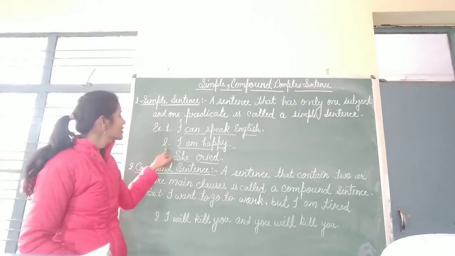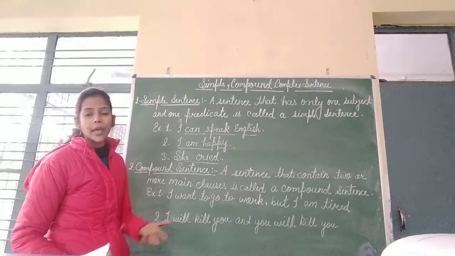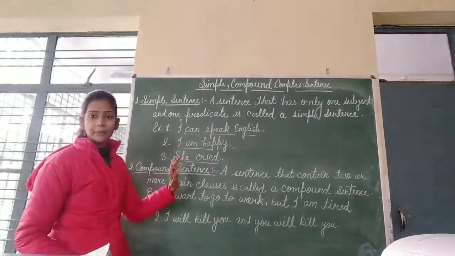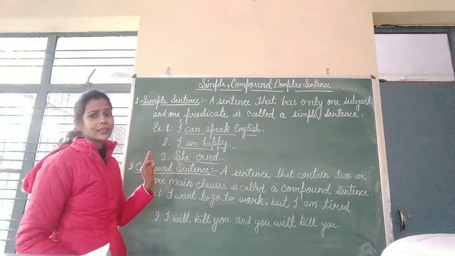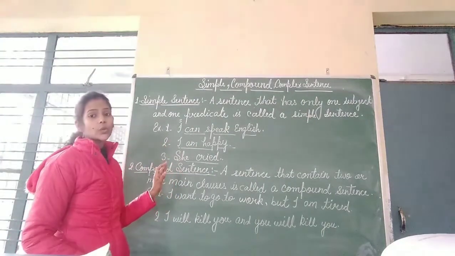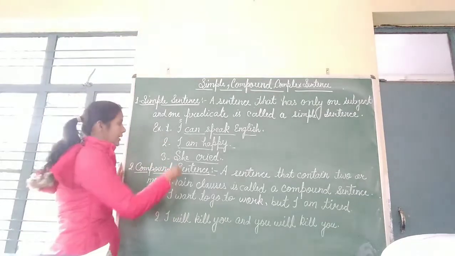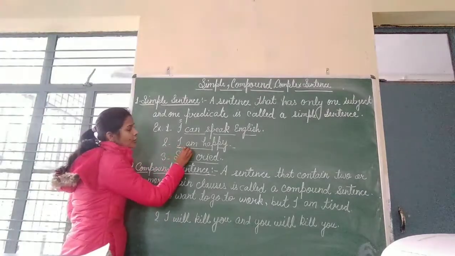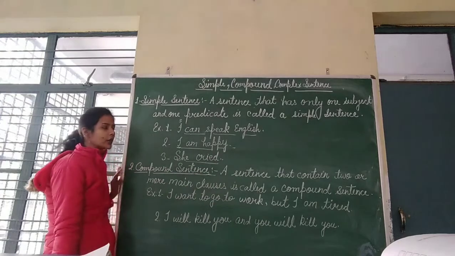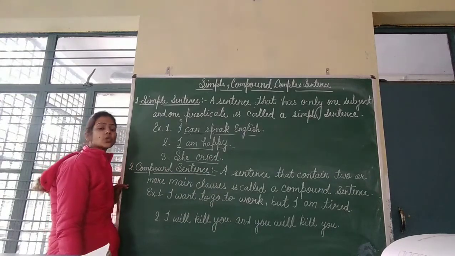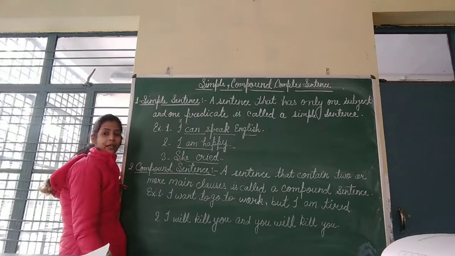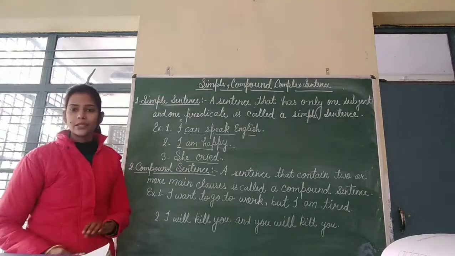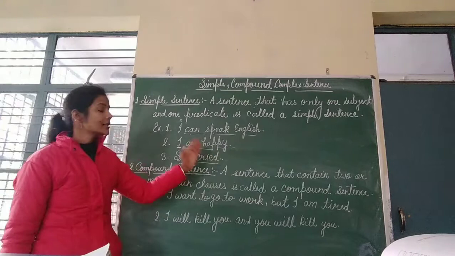See the next one: I'm happy. One subject and one verb, and there is only one predicate. You know now, everything after the subject is called the predicate, and only one predicate is here. So this is a simple sentence. She cried. Subject is one, verb is one, so this is a simple sentence.